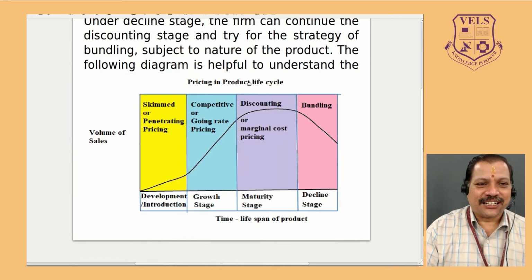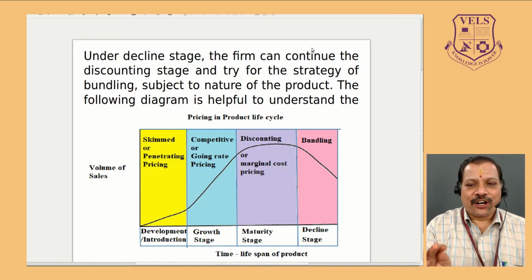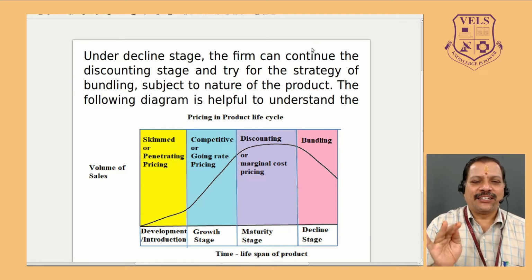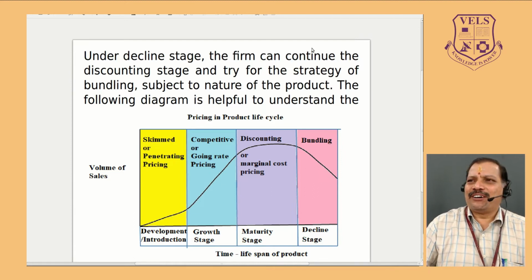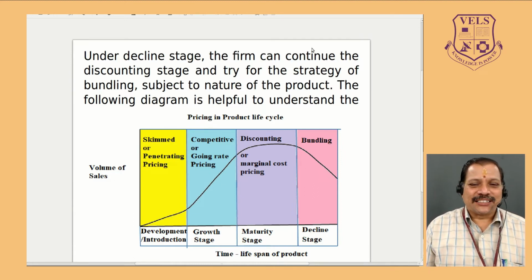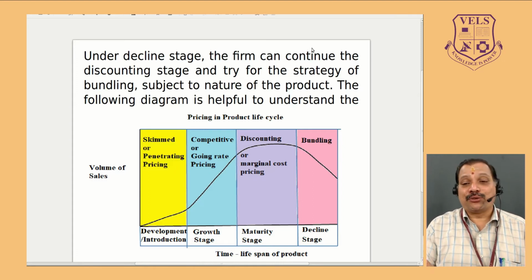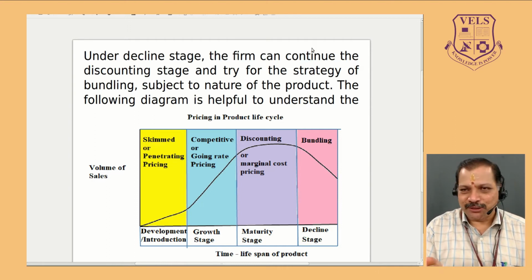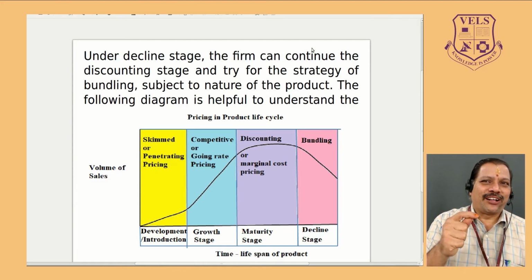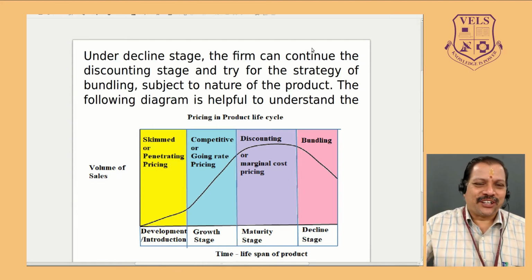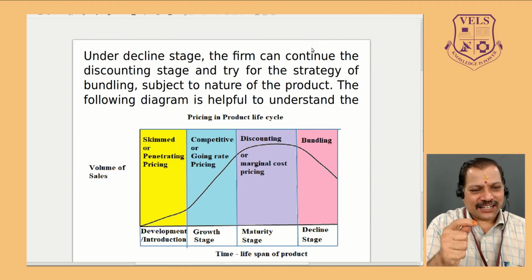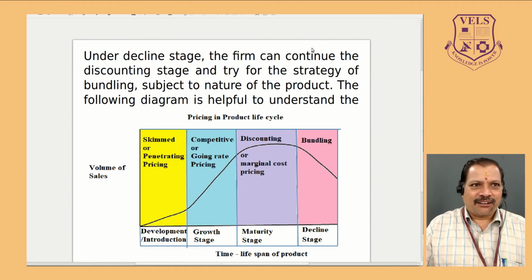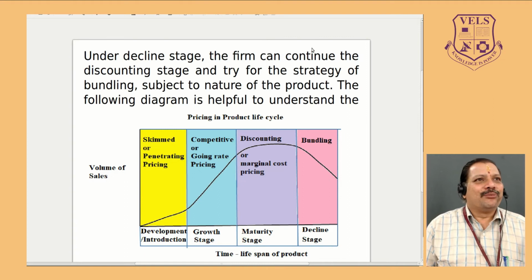In the last stage, that is the declining stage, the firm can continue the discounting strategy. Why? Because it tries to increase sales. Bundling is another option in the declining stage, subject to the nature of the product. If it is an essential product, bundling is not needed, because people will come and buy. Suppose it is a comfort or luxury product, or any product which gives comfort, then bundling is the right choice. Why? Because off sale or bulk sale, all these things will be the right tool, because if they don't do it, they will end up with some minimum loss.